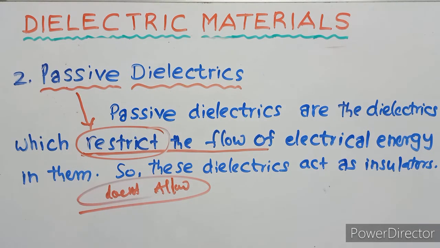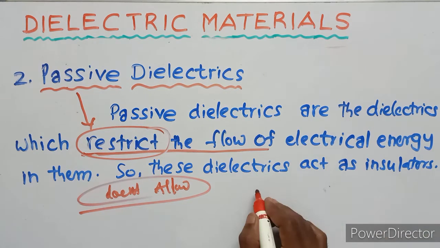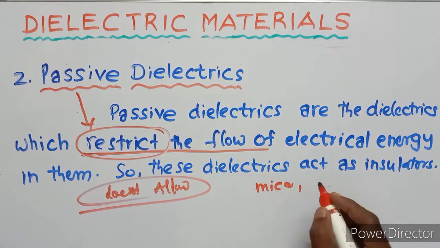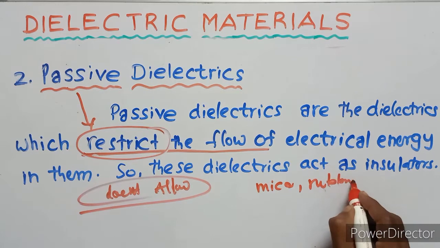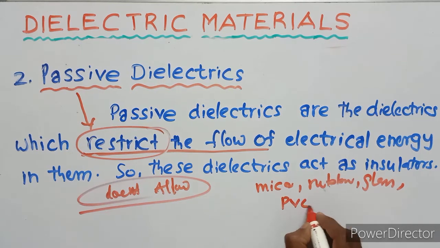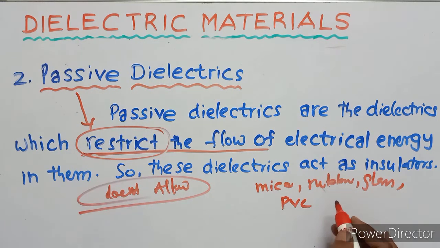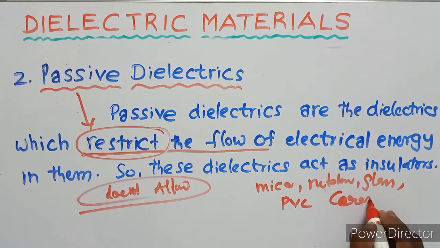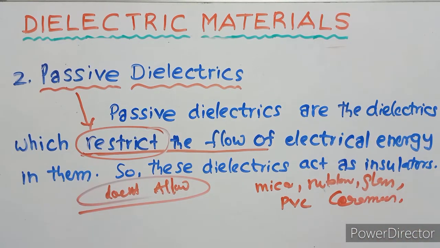So the passive dielectrics act as insulators. For example, all insulating materials such as mica, rubber, glass, and also PVC materials, ceramics. These are all insulating materials.